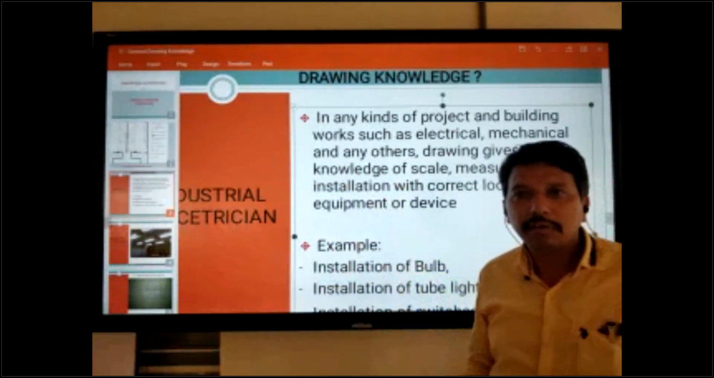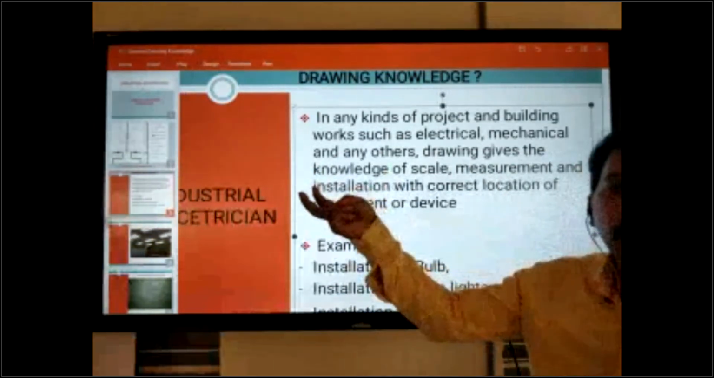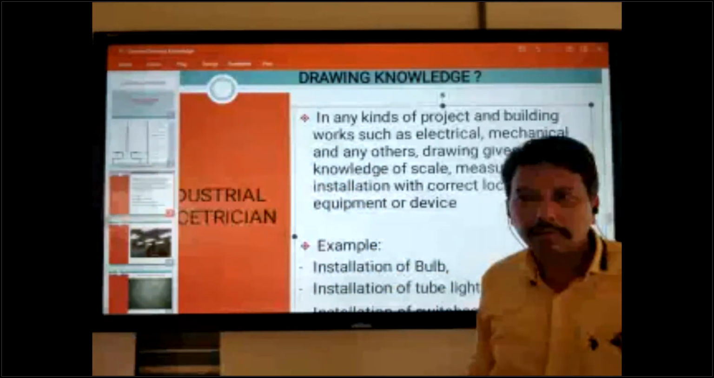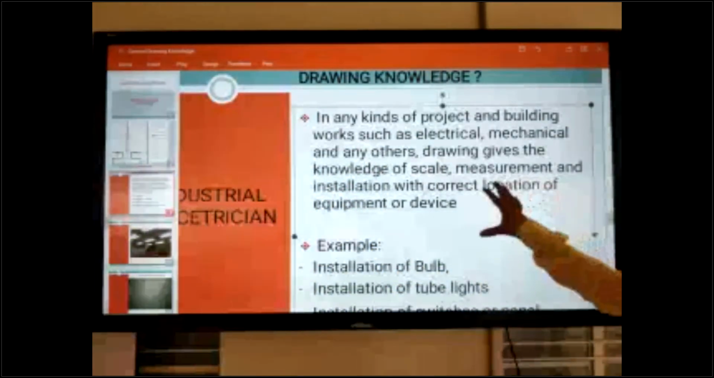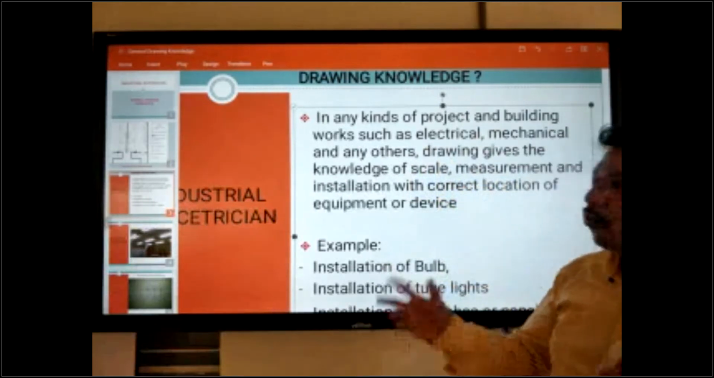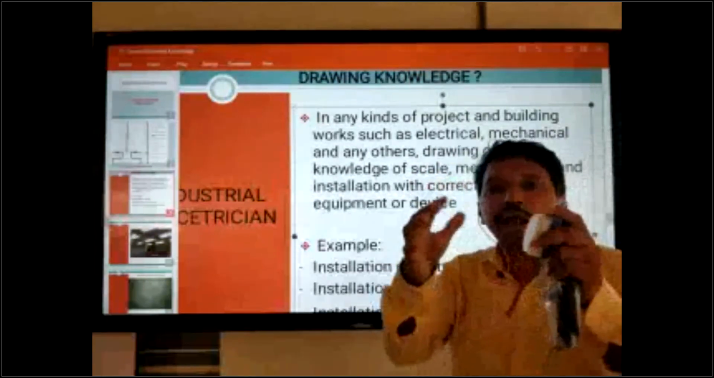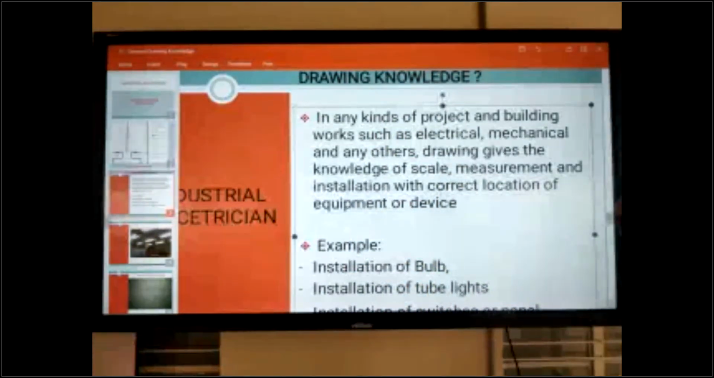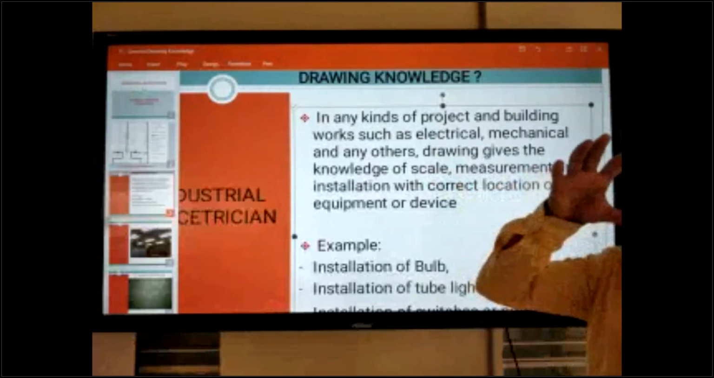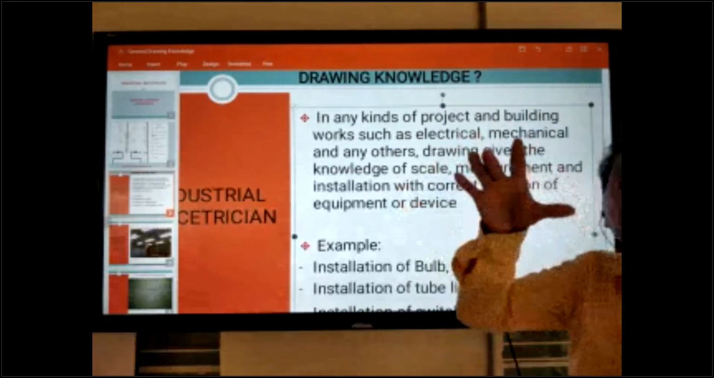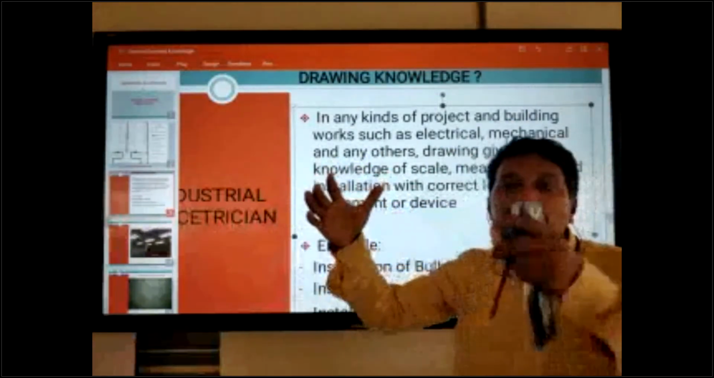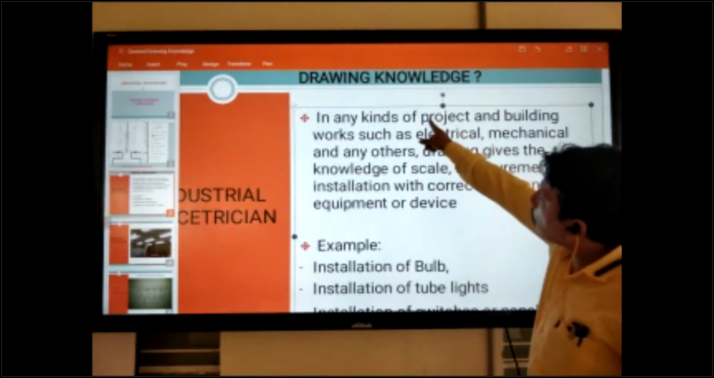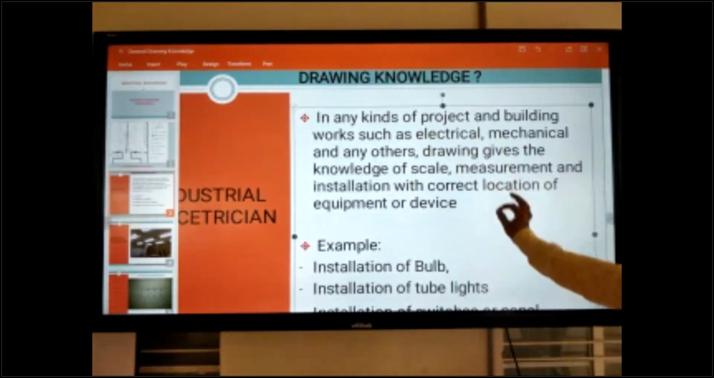Devices: fan, bulb, switch, smoke detector. These are the devices. So these are devices and those are equipment. You can install both of these on site or in a project. So about drawing, you can hear about this one. Drawing gives the knowledge of measurement, correct measurement as per scale. Okay, so this is the definition of drawing. You can write it in your notebooks.